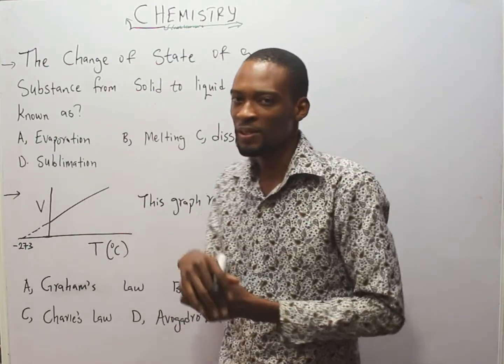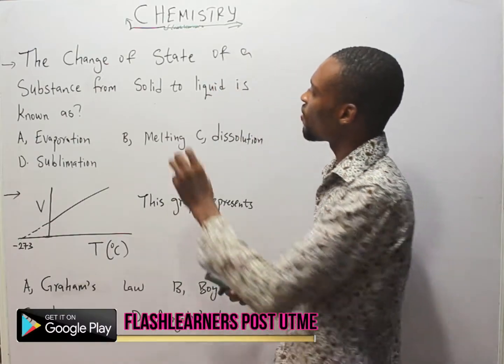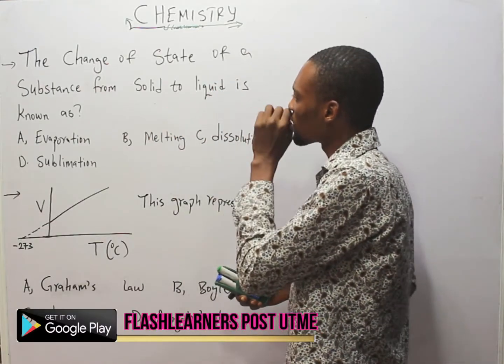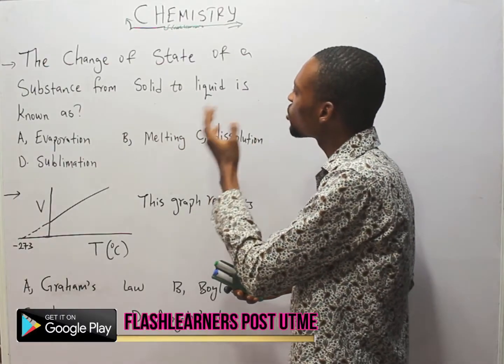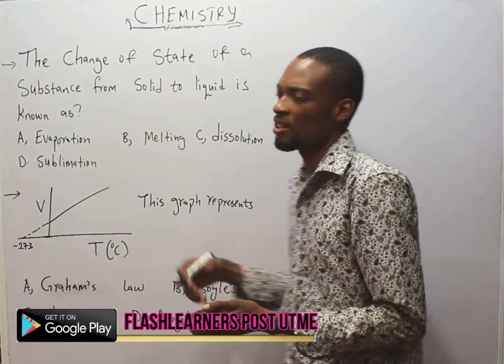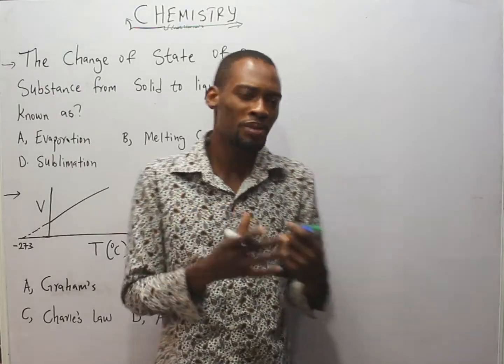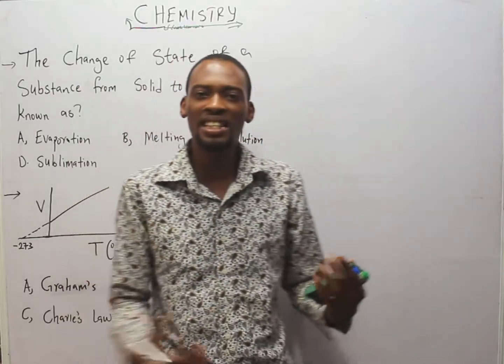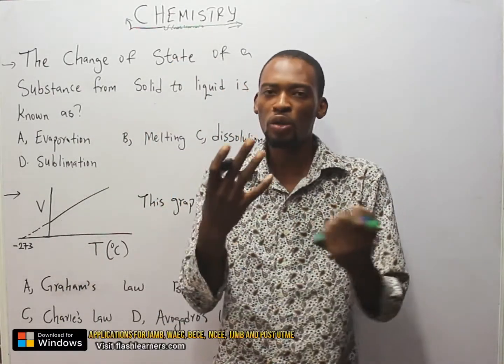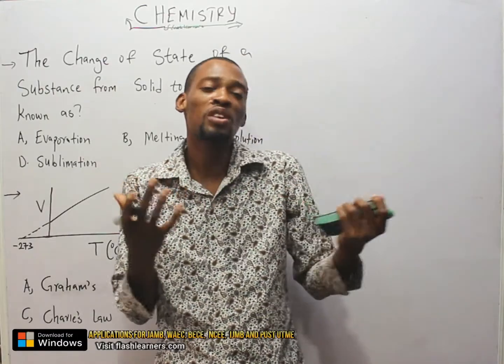Let's look at this question. It says the change of state of a substance from solid to liquid is known as the change of state of a substance. Now, substances can be elements, compound, or mixture. How about we talk about chemistry?